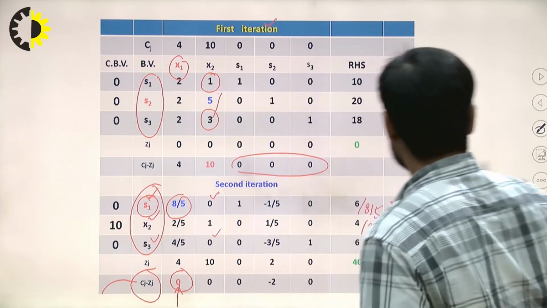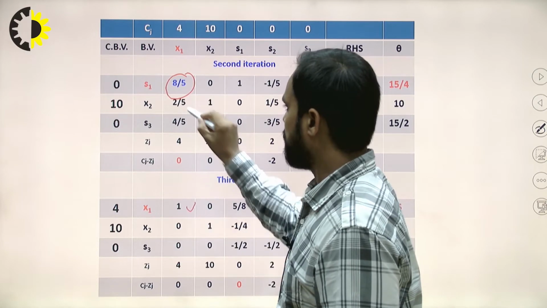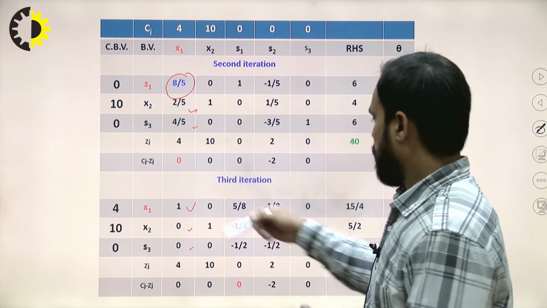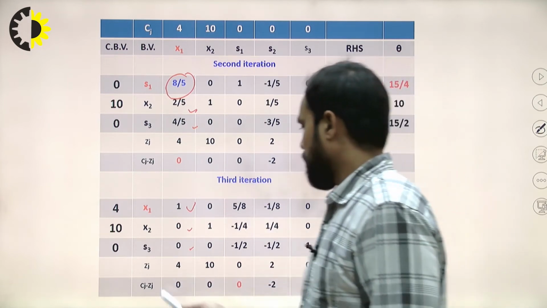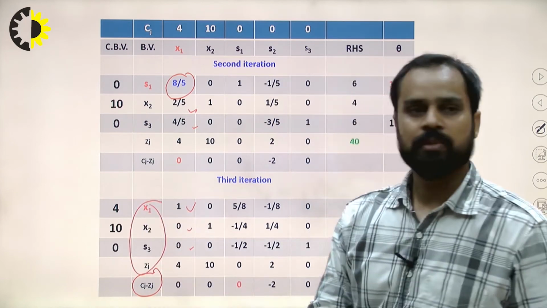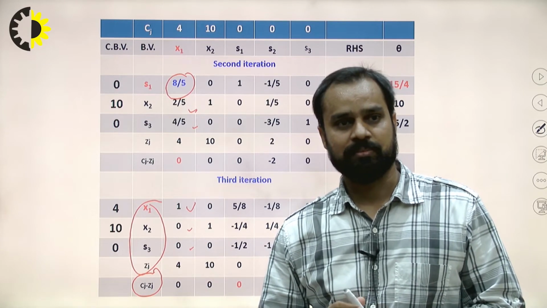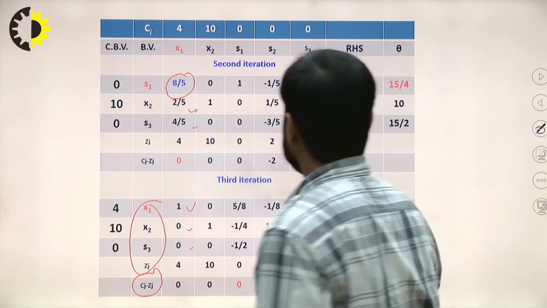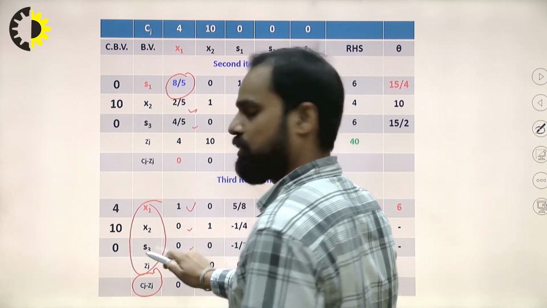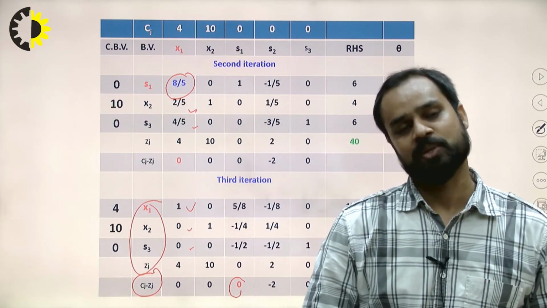You can easily observe this in the next iteration. Here the pivot must be 1 and these values must be 0 by applying the matrix operation. As we apply this, again you can observe that Cj minus Zj for all the basic variables is 0. And still we can find a 0 that can enter, because it is a non-basic variable. If any non-basic variable is 0, that is the condition of multiple optimal solution.